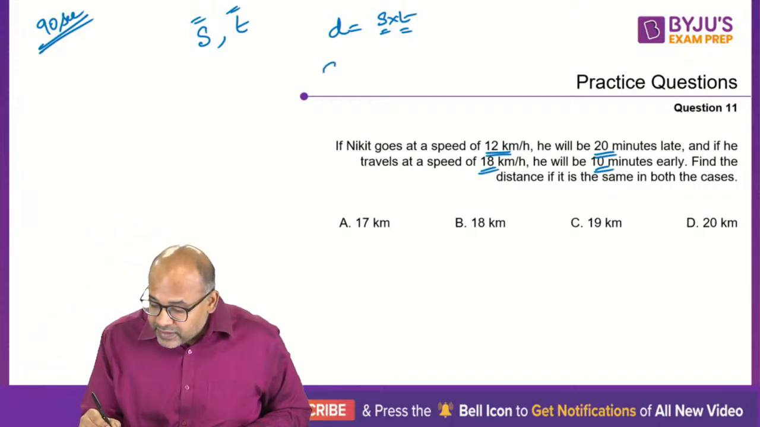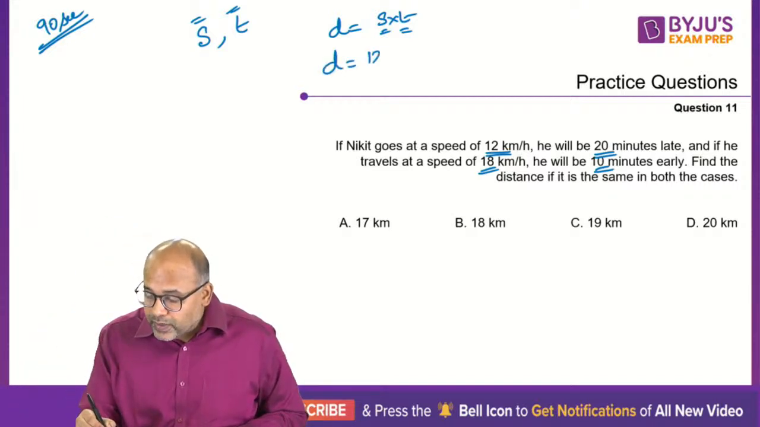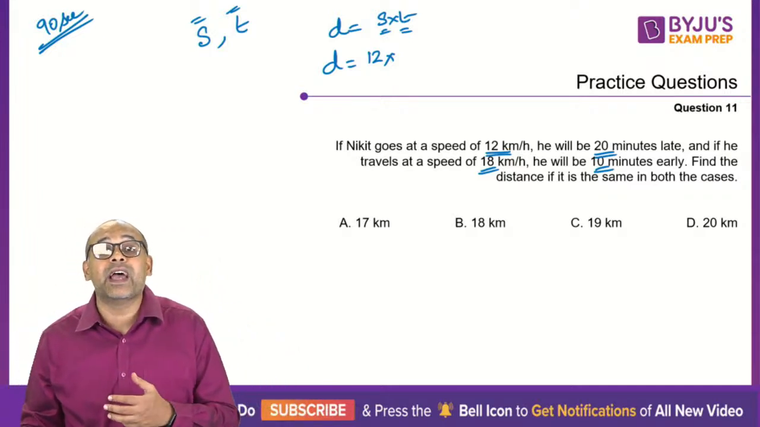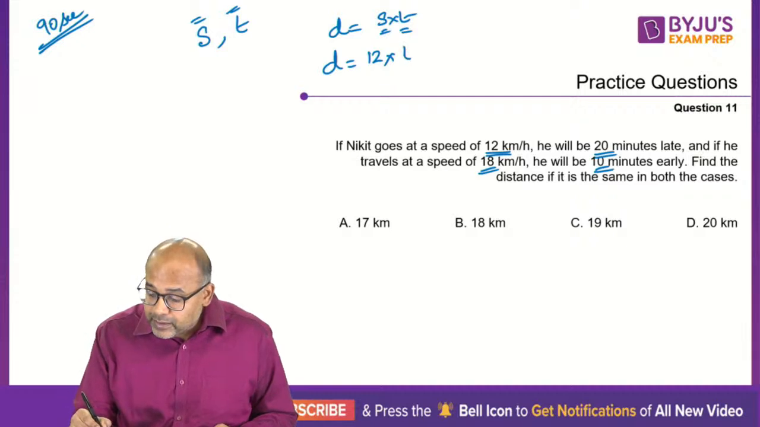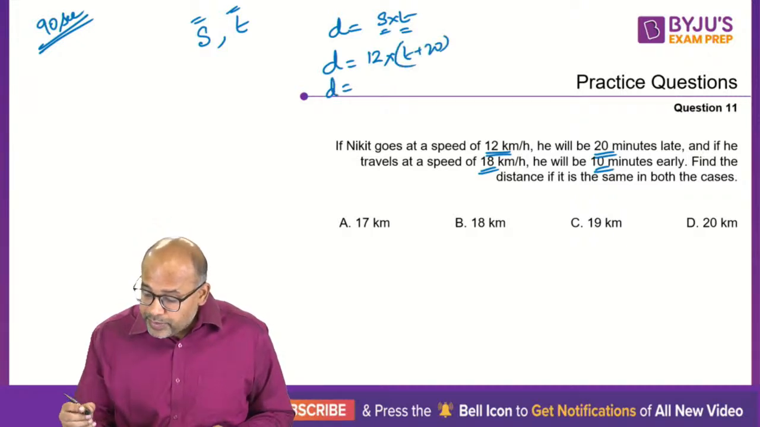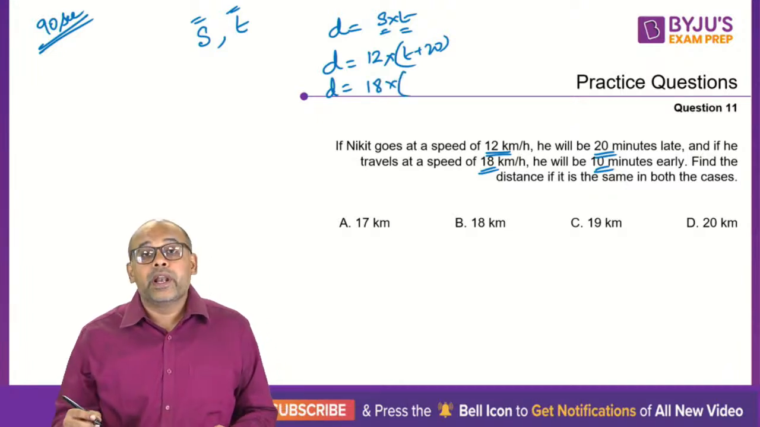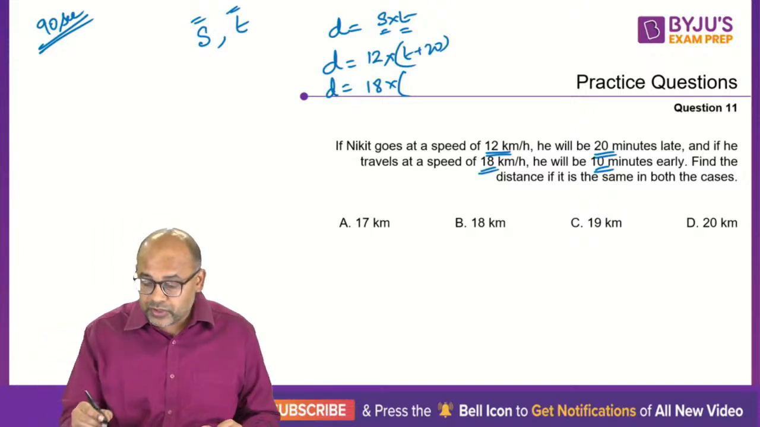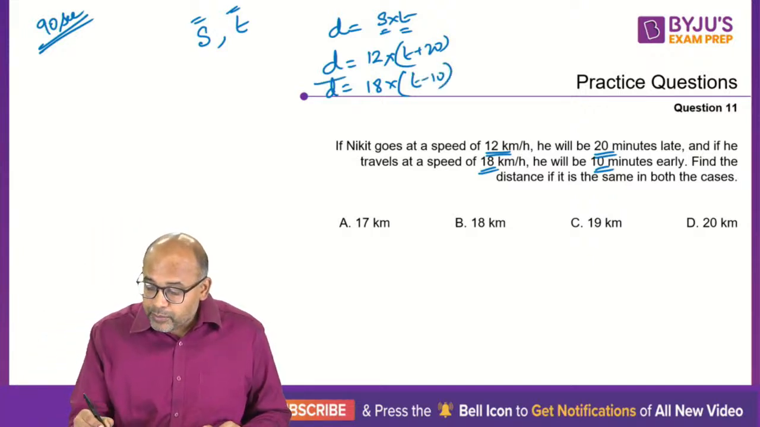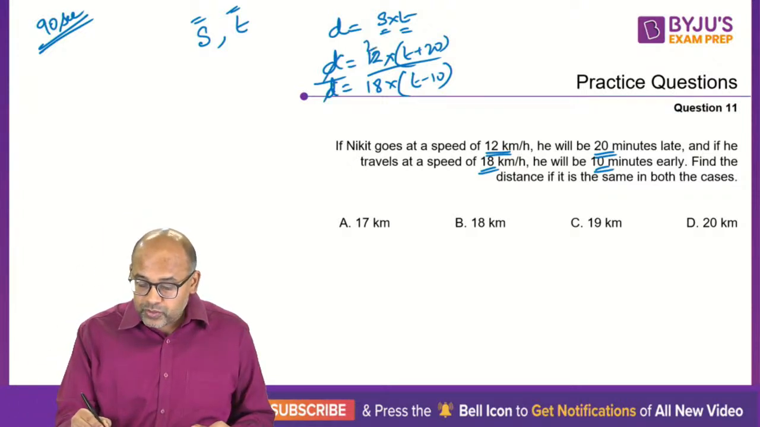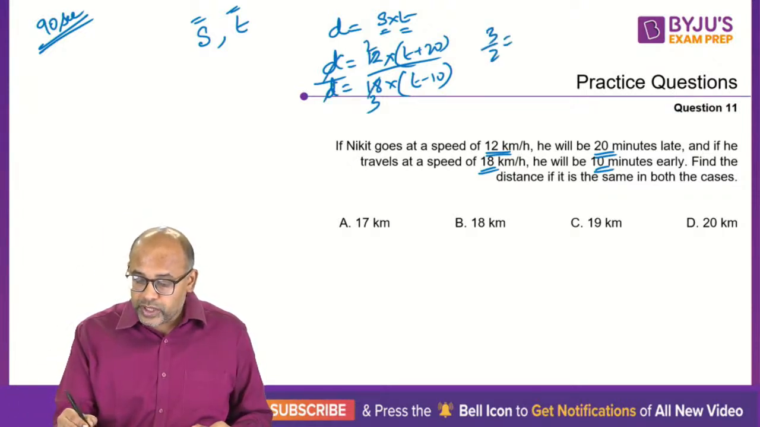But the same distance D is given to me as 12 into, now 20 minutes late, which means I'm taking 20 minutes extra, so T plus 20. Similarly, my D should be equal to 18 into, now I'm reaching 10 minutes early, so 10 minutes less time, so T minus 10. They are both equal because the distances are the same. So divide them. You get 3 by 2 equal to T plus 20 by T minus 10.